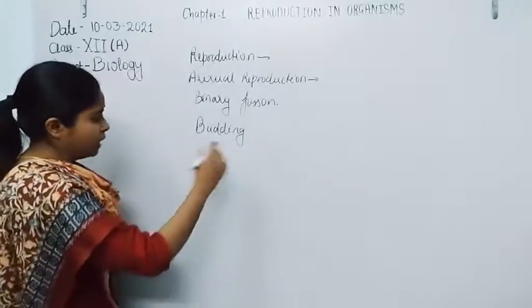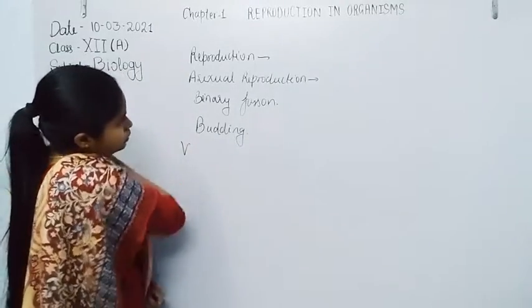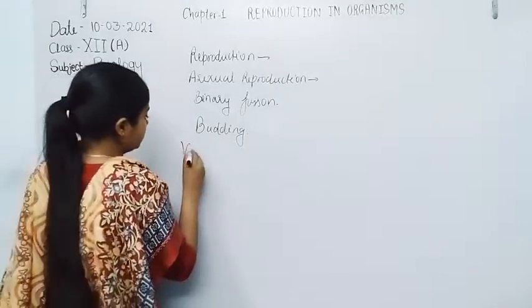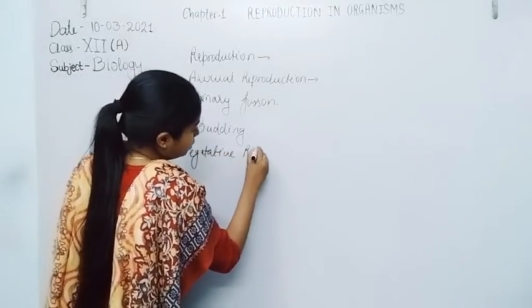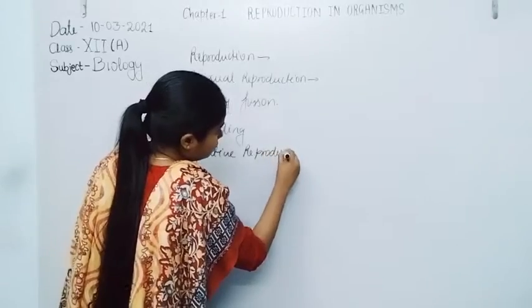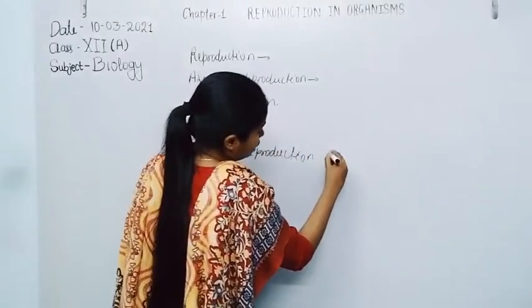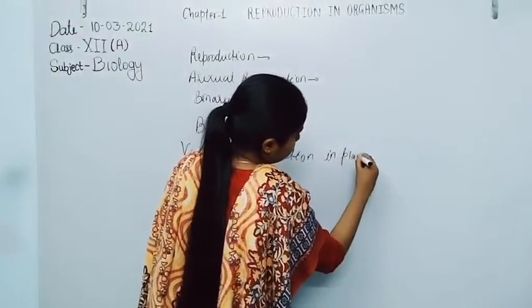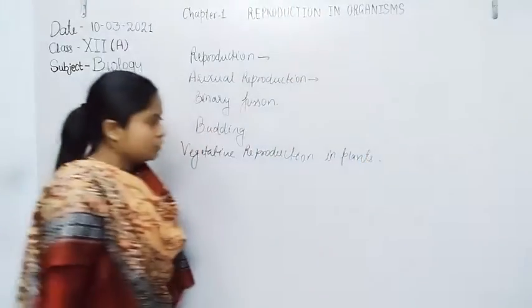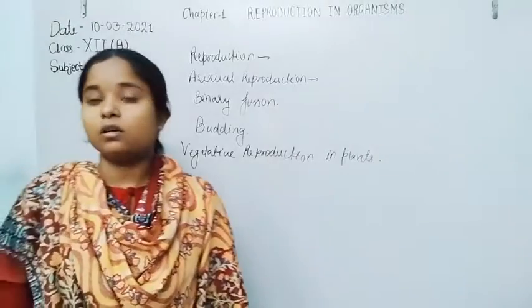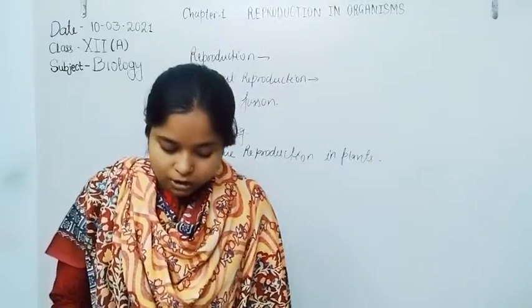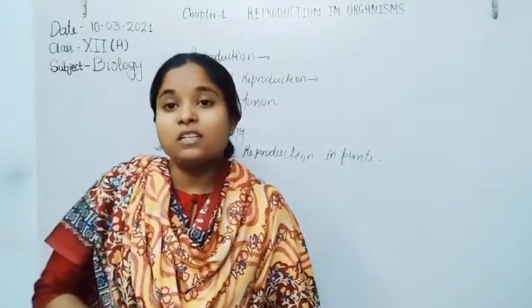Now come to the plant. In plants, asexual reproduction is termed vegetative reproduction. Vegetative reproduction in plants. What are the vegetative bodies of the plants? As we already know, the eyes of potato.